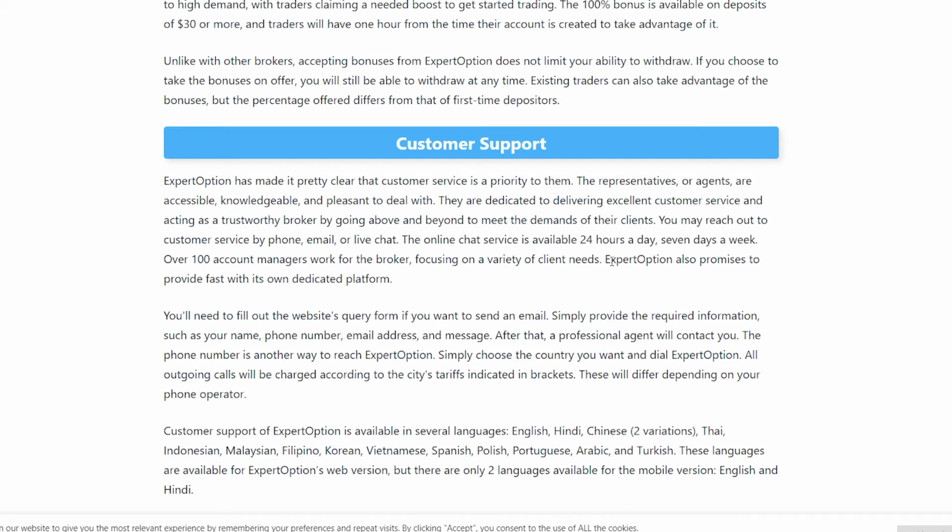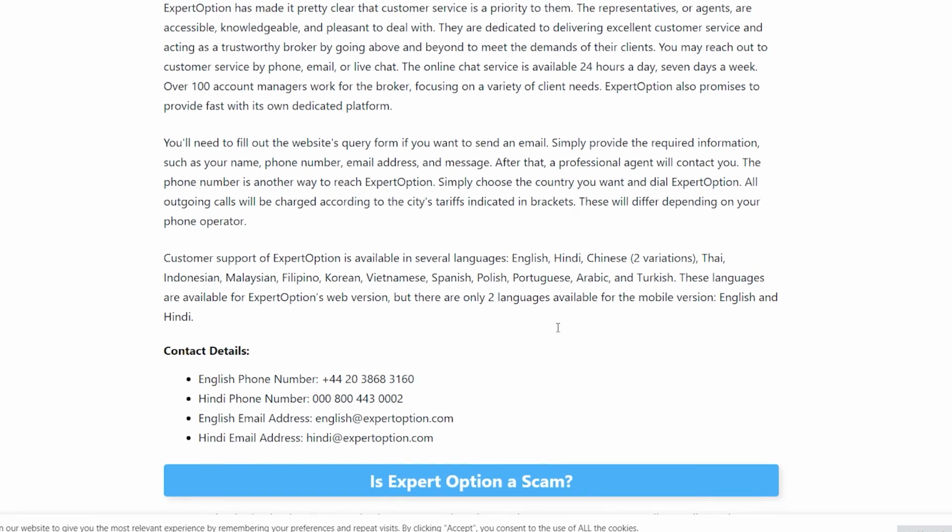All outgoing calls will be charged according to the city's tariffs indicated in brackets. This will differ depending on your phone operator. Customer support of ExpertOption is available in several languages, which are